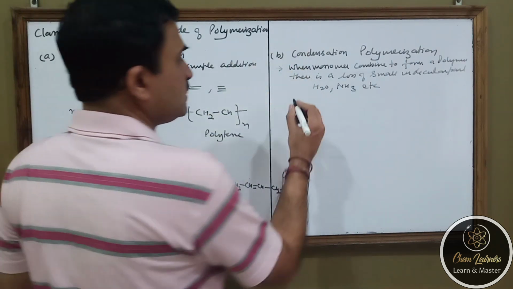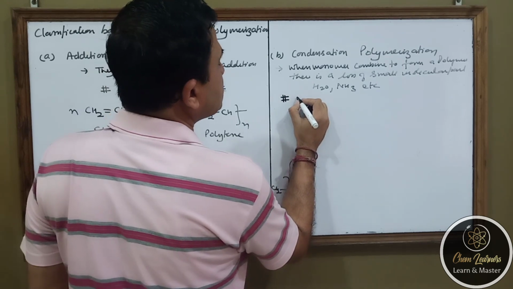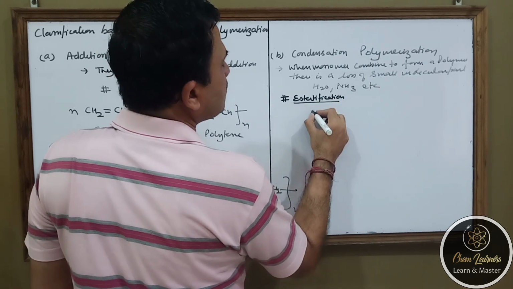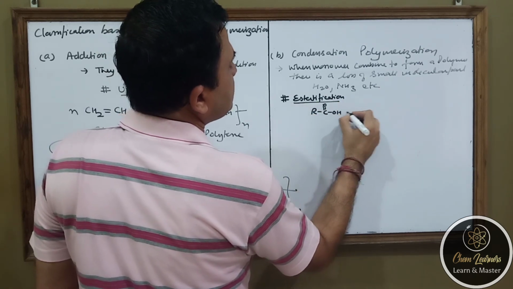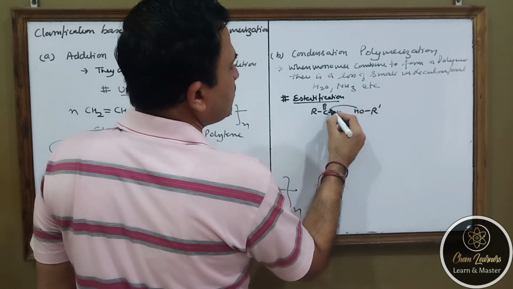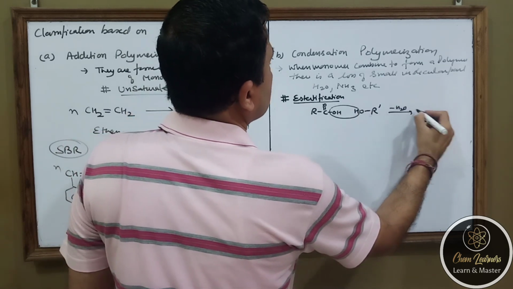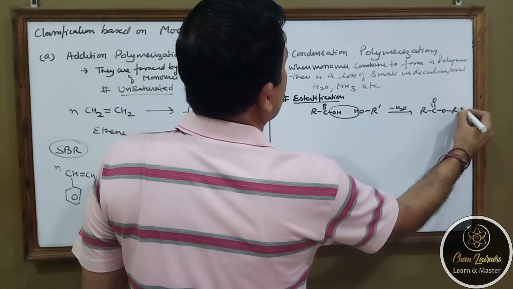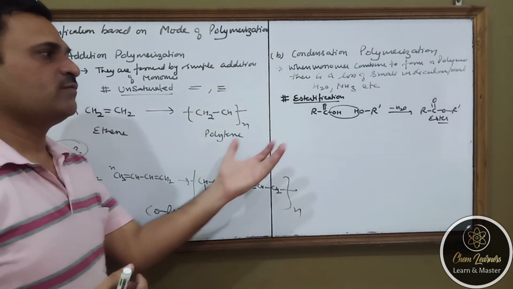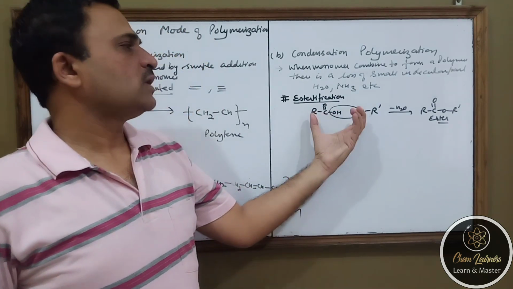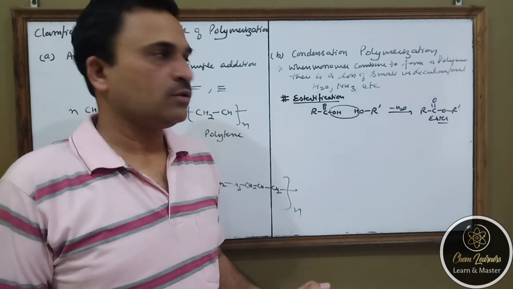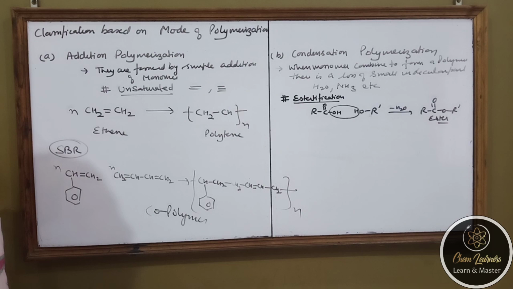Now what is a condensation basically? The most common example of condensation is esterification. Now what happens in esterification? There is one molecule named carboxylic acid. There is one molecule named alcohol, organic. So what happens? They lose water. So there is a formation of a new molecule called ester. So this is the simplest example of a condensation process. Whenever two molecules having certain functionality come close and react with one another, they lead to the loss of water or an ammonia-like molecule. So that is known as esterification.